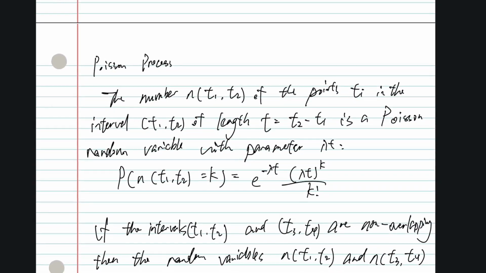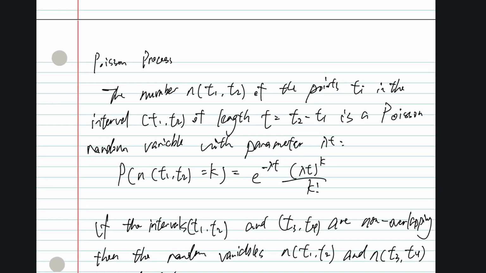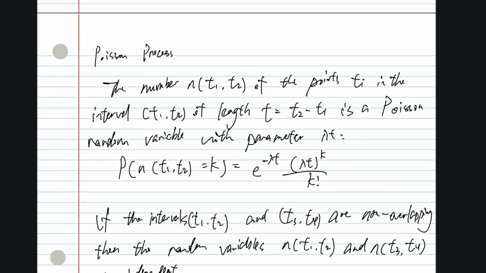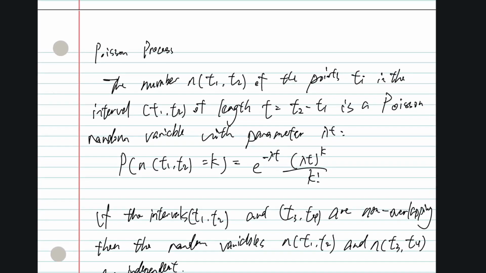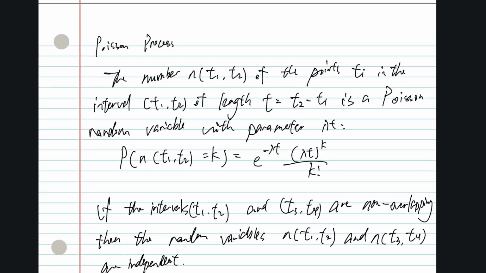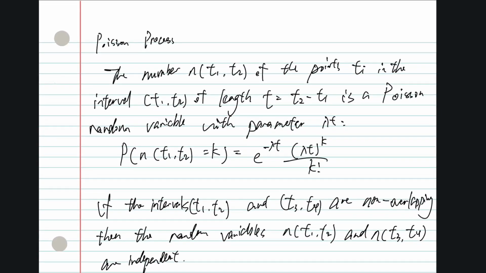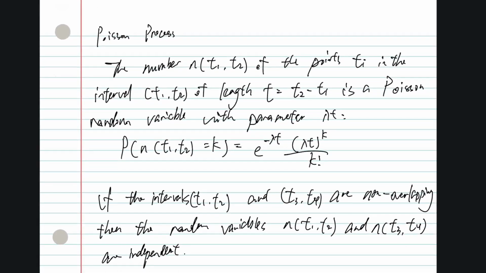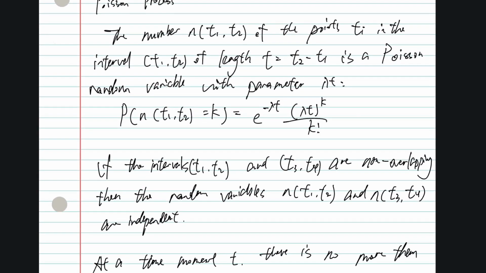And if t is not fixed, then the number of calls received in t is a function of both t and the outcome. We define a Poisson process X(t) as follows. The Poisson process is defined by the following properties.